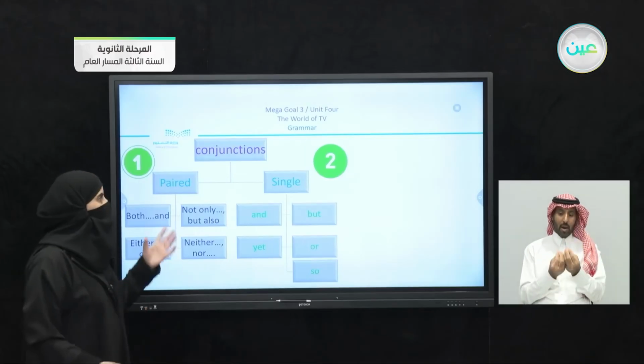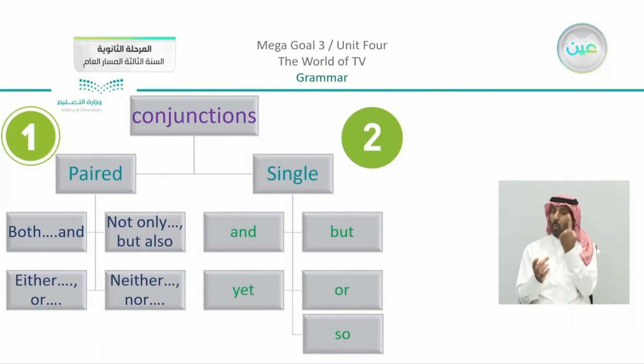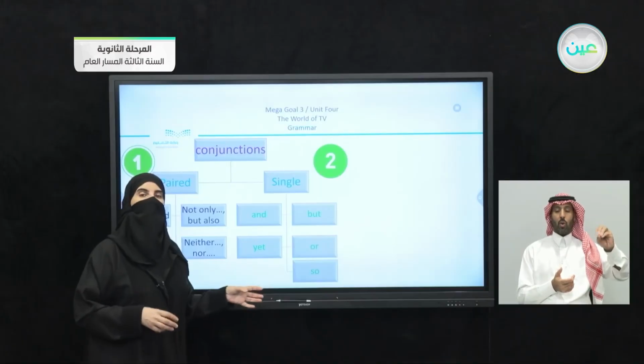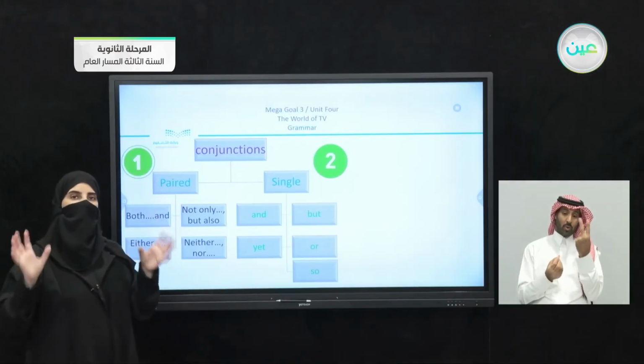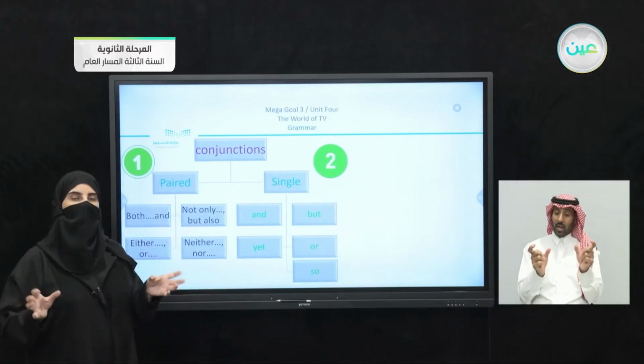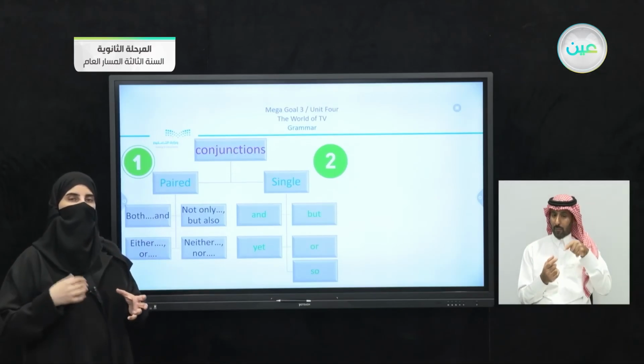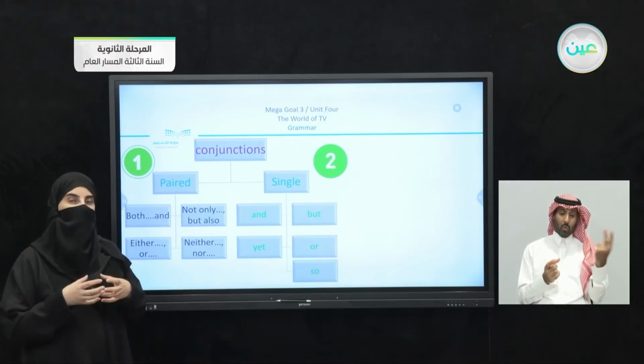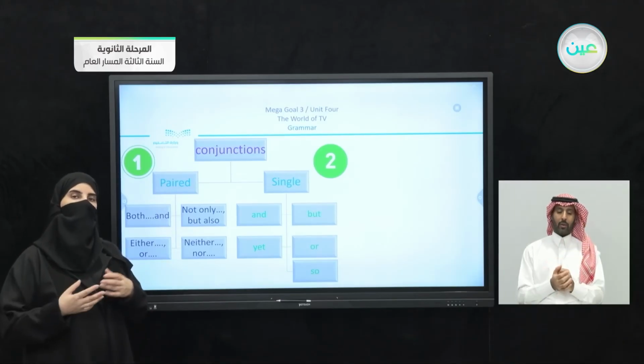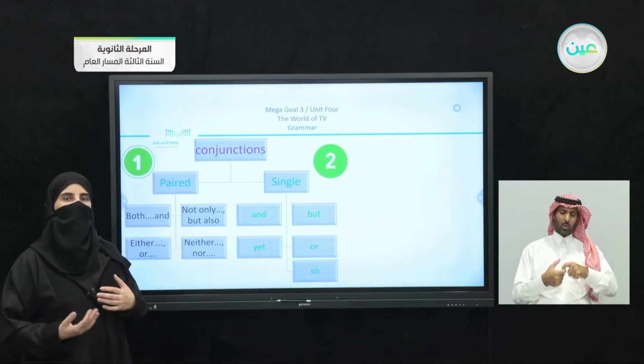On the other hand, we have the second part. We have single conjunctions. Now the single conjunctions here are and, but, yet, or, and so. Now these single conjunctions join two different clauses or two ideas together. So you have to watch out here and understand that it is different from linking two verbs or two nouns or two adjectives.